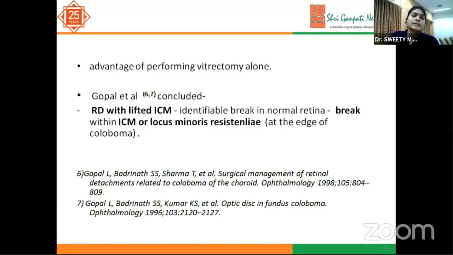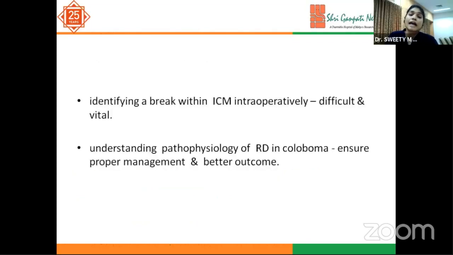Gopal et al. concluded that in retinal detachment with lifted ICM, even if there is an identifiable break in the normal retina, one should meticulously look for the break within the ICM, which is as difficult as it is vital. Again, a 240 encircling band won't support the break in the ICM because of its posterior location. So it is very important to understand the pathophysiology of RD in coloboma to ensure a better outcome.